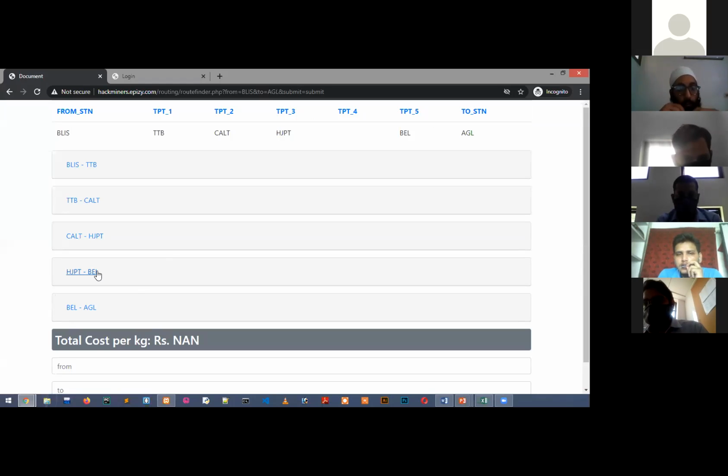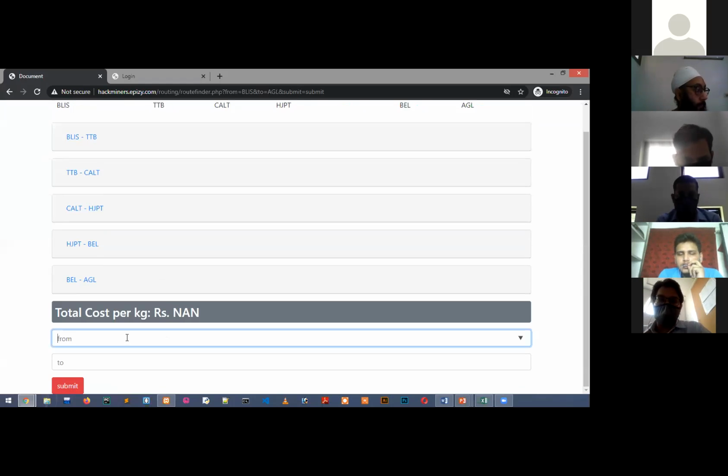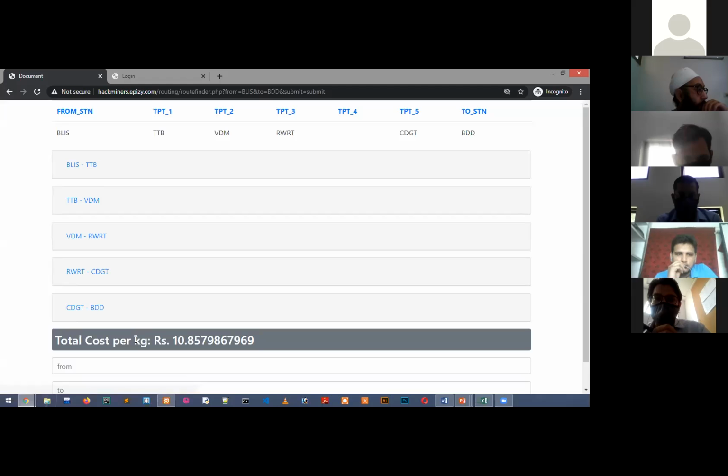Last one, BDD, from BLIS to BDD. So 10 rupees approximately, 10.85. Earlier, last year, it was 13 rupees, and at the current time it is 11 rupees.